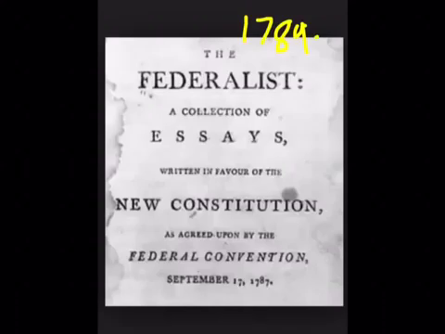Out of the 85 Federalist essays, number 84 was pretty important because it is notable for saying that a Bill of Rights was not a necessary part of the U.S. Constitution. You're probably wondering what Federalist means. Federalist means a system of government in which power is divided between a central authority and constituent political units.